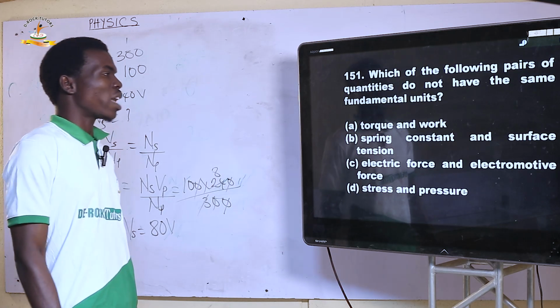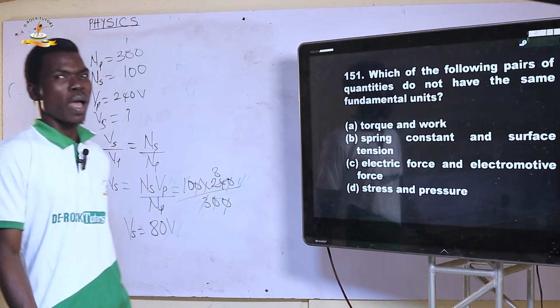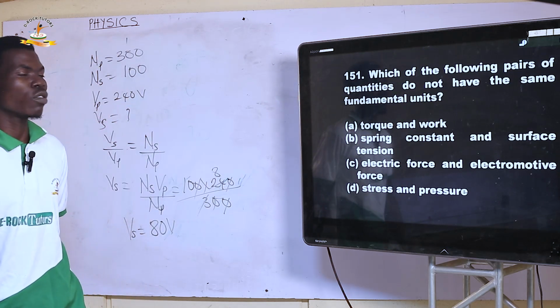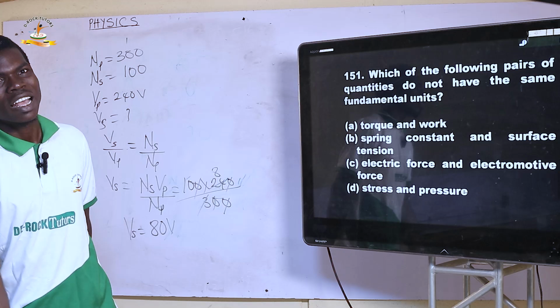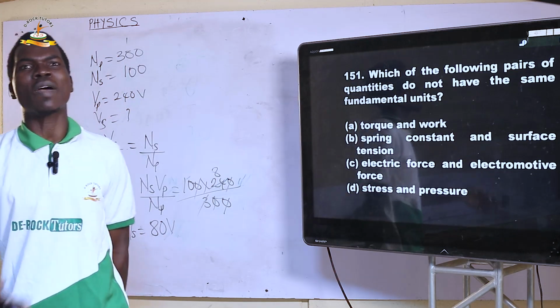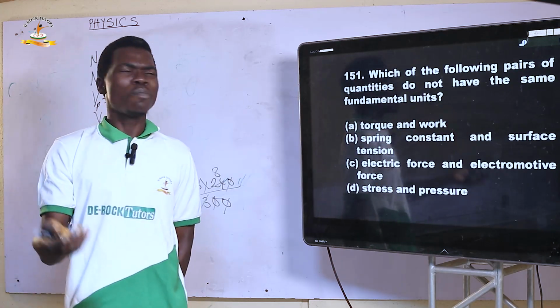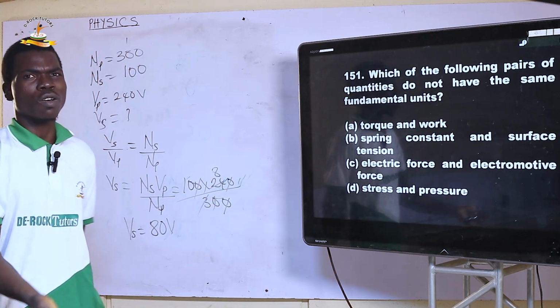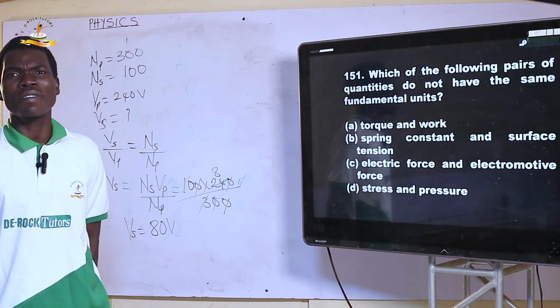Spring constant and surface tension. Spring constant is measured in Newton per meter. Surface tension, when you are defining it, you say it's force per unit length acting on the surface of a liquid, making it behave as though it were covered by an elastic membrane. That is, force per unit length makes it equivalent to the spring constant, which is also measured in Newton per meter. So both have the same unit.